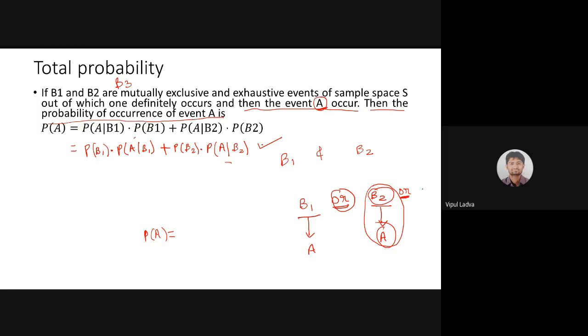In such a case, there will be one more event B3, and after occurrence of B3, we will have event A. Now, in this particular case, can you help me to find the probability of event A?